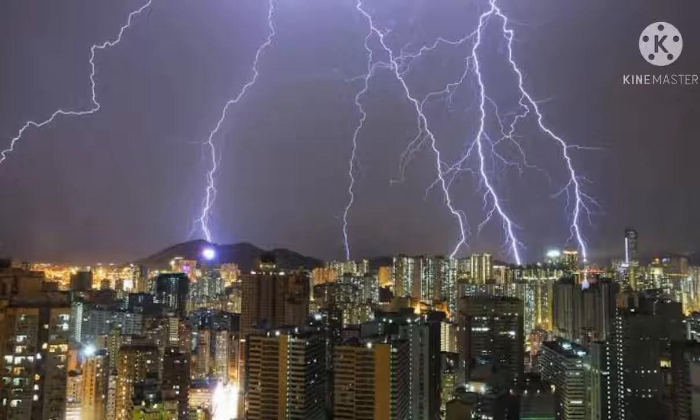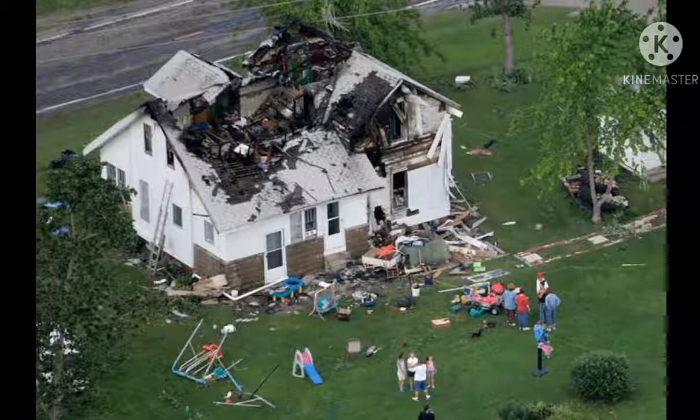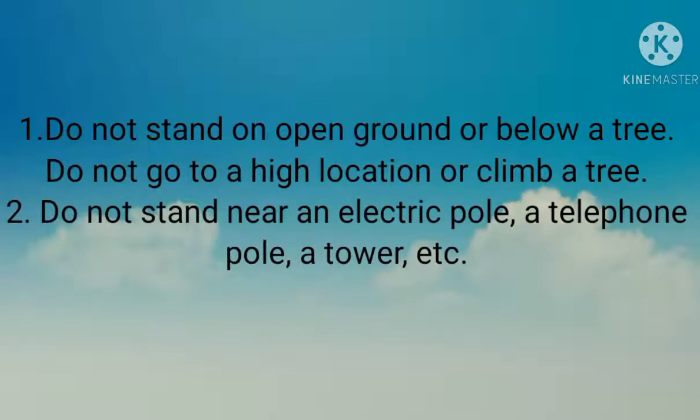So to avoid the loss of life, to protect ourselves, we should follow some safety measures in the condition of lightning. Now, which precautions should we take during the lightning? Do not stand on open ground or below a tree, which is very risky.